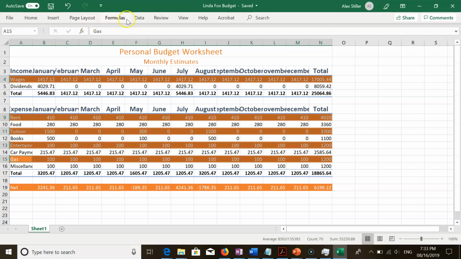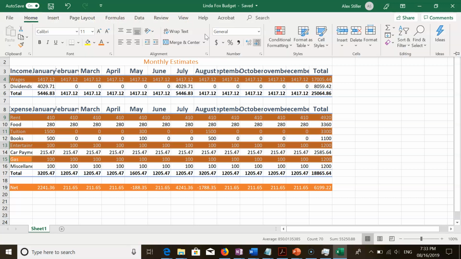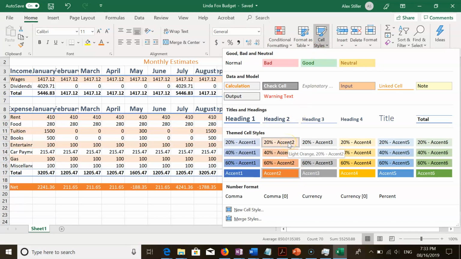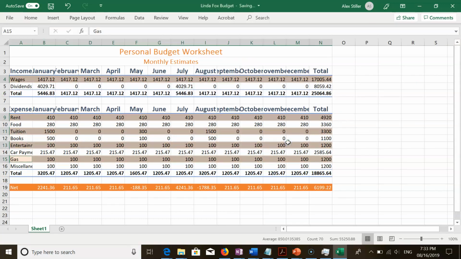So that's fine with the cells still selected, or sorry, if you deselected them already, go ahead and let's apply under cell styles. It's the 20% accent 2. It's in the same column, but it's just a different shade. Okay. And then let's go ahead and format the range A5 to N5. Sorry, I think I just said this one. A10 to N10, A12 to N12, A14 to N14, and A16 to N16.